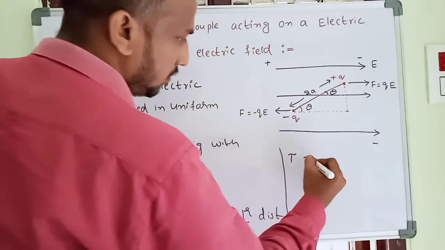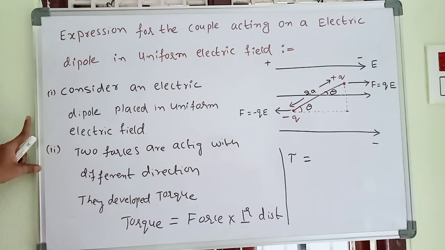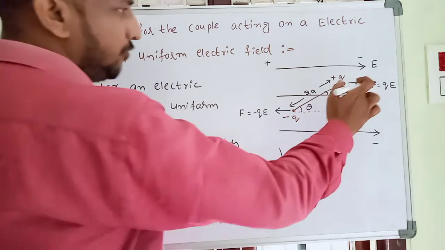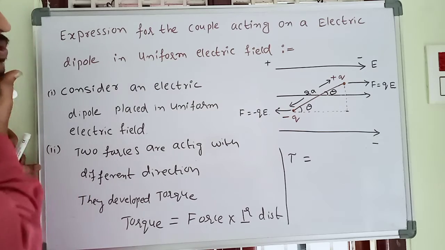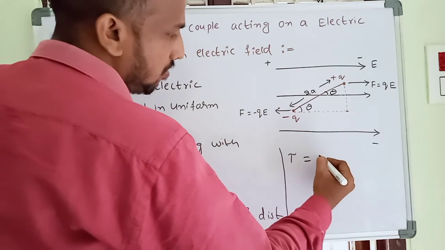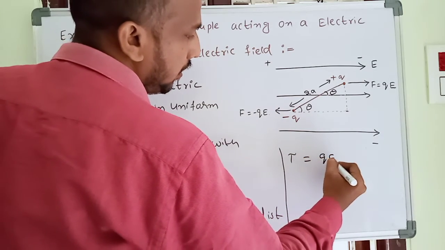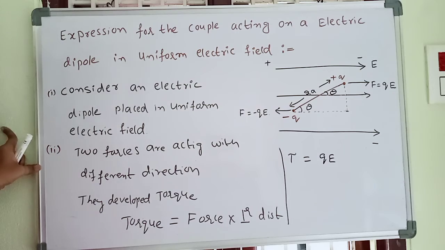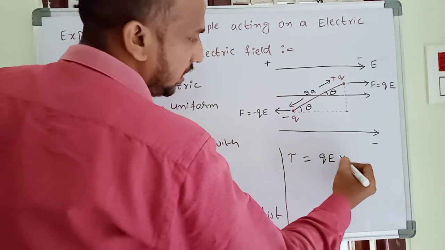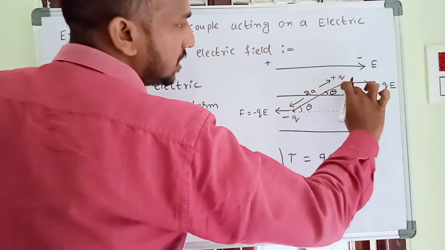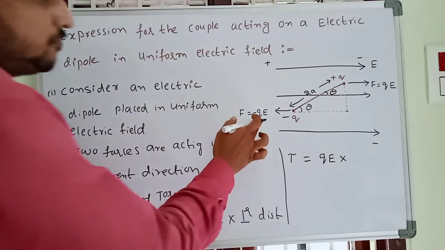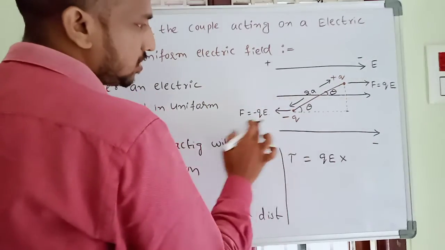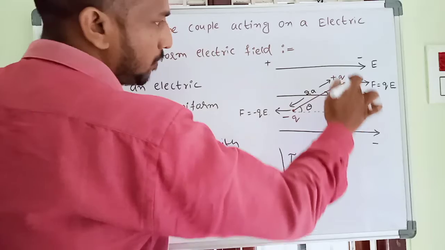What is torque? Torque is equal to force. Take any force, F is equal to QE or F is equal to minus QE. Either force, any force. So force F is equal to QE into perpendicular distance. What is our perpendicular distance? For this force, this is the perpendicular distance here.